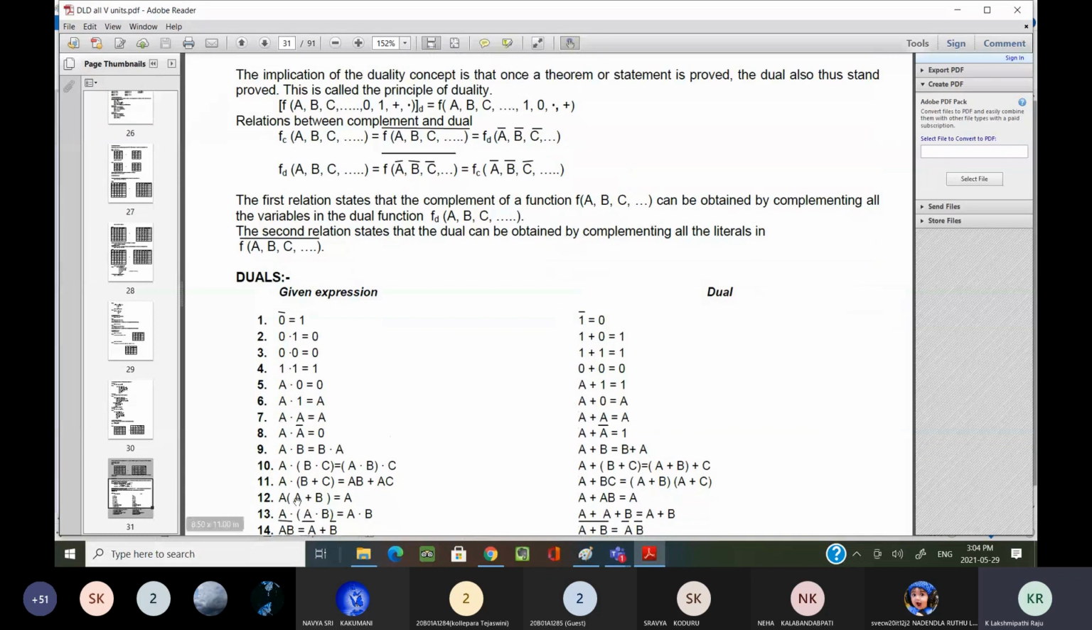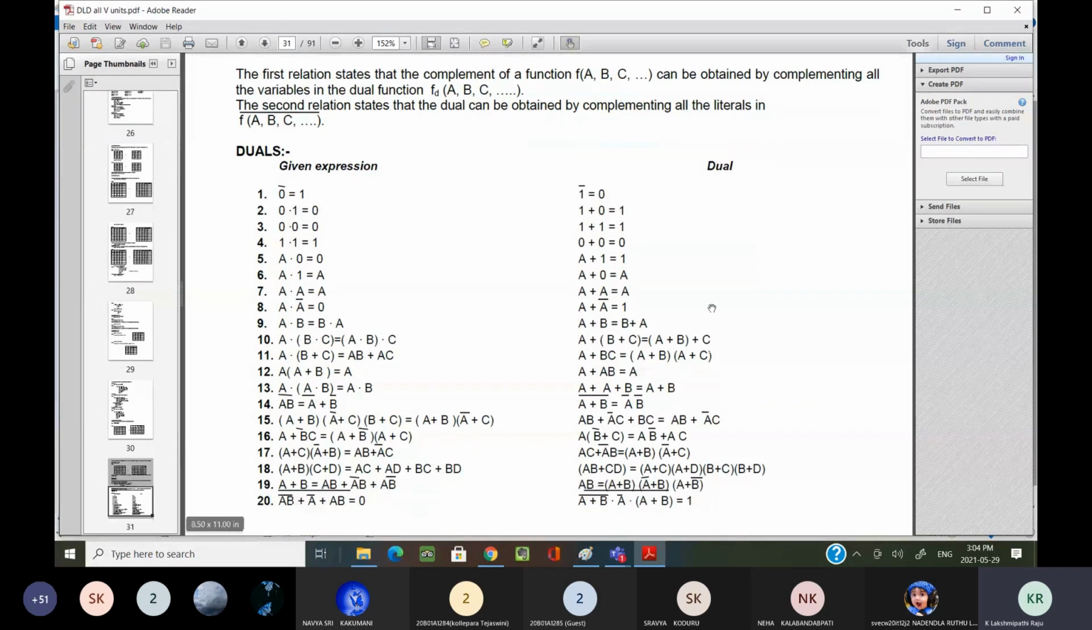Now, if you see, these are the duals, left side as well as right side. I am not changing anything. Simply I am changing the identity values. What is the identity element here? 0. 0 I am replacing with 1. I am not changing any complement here. 0 complement is 1, 1 complement is 0. Don't think that I am saying the complement here in this table.